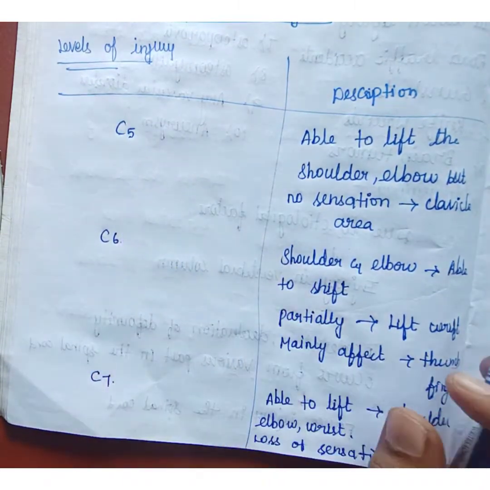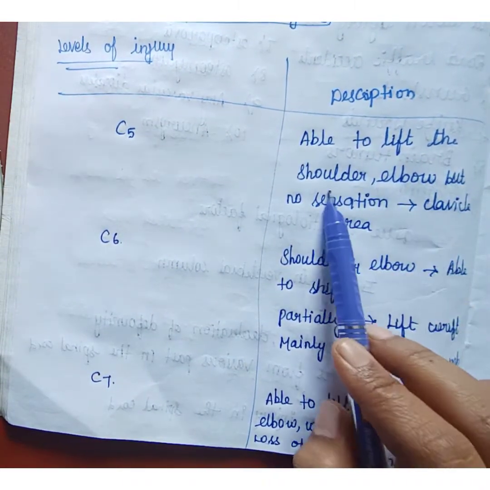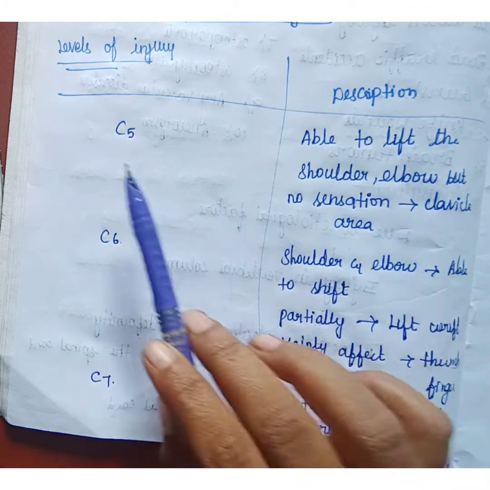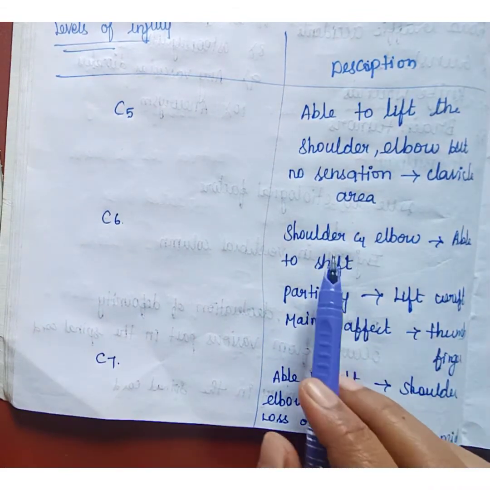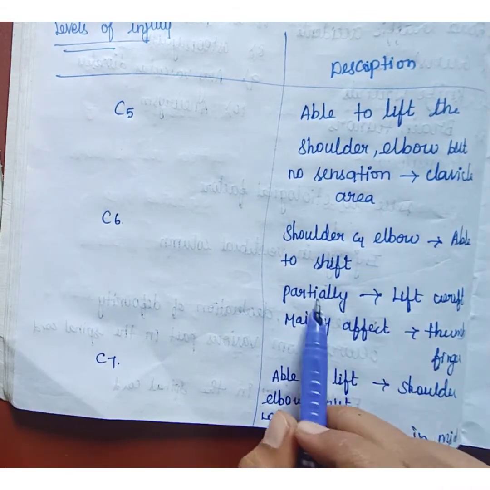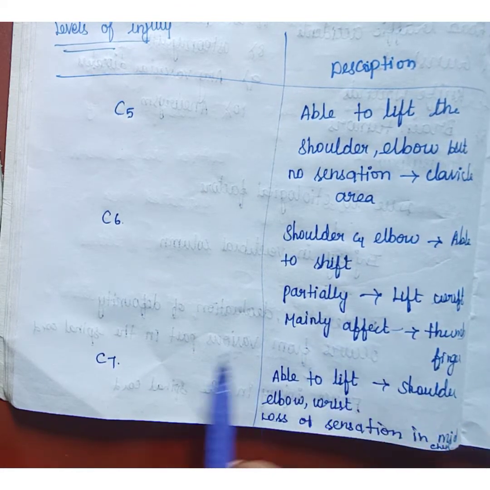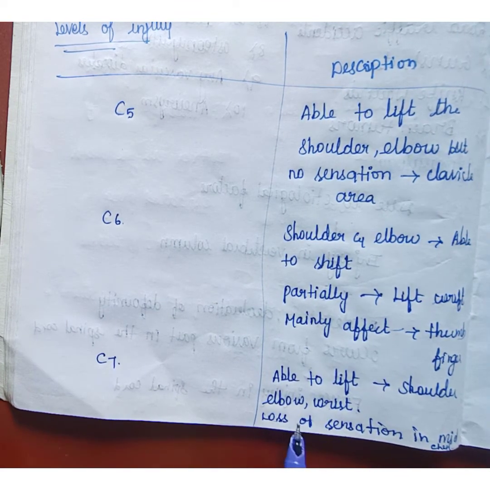So in C5, the patient is able to lift the shoulder and elbow, but no sensation in the clavicle area. In C6, the patient is able to lift the shoulder and elbow, and partially able to lift the wrist, and it mainly affects the thumb finger. In C7, the patient is able to lift the shoulder, elbow and wrist, but there is a loss of sensation in the mid chest.